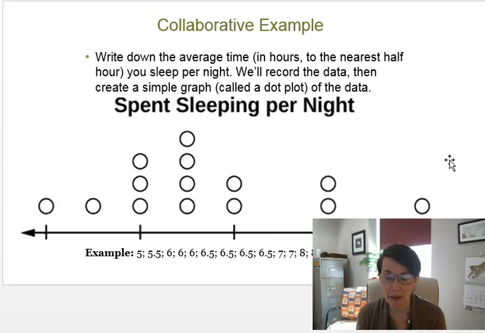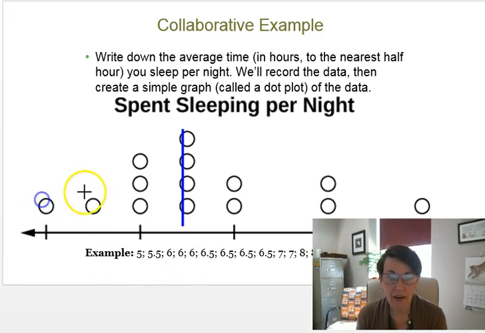How many hours do you sleep at night? This is a simple dot plot where we would have 5 here, 5.5 here, 6 here. I can even make little marks. So this is a 5, and this is 5.5. This is 6, and so forth. And this is our data, and we are simply looking at the data and putting a dot wherever that data lies so we can see, oh, okay, right here is where we have more people.